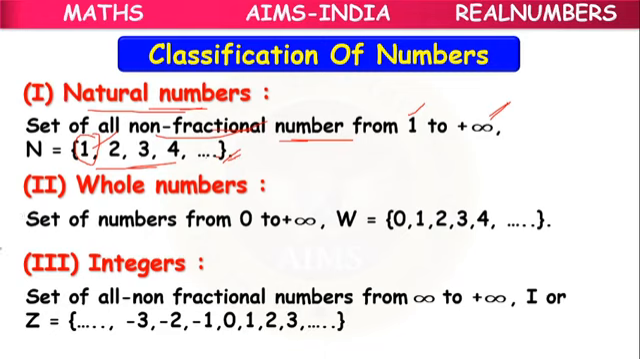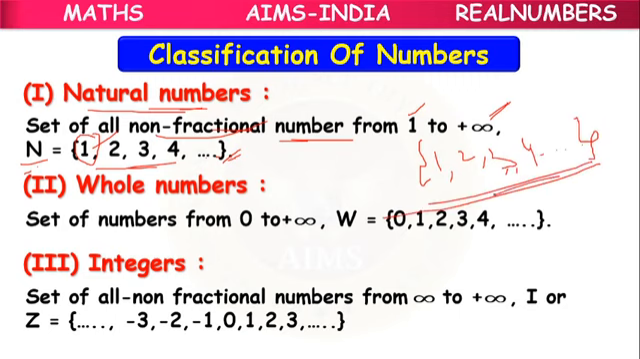The set of natural numbers is denoted by the symbol N. In the flower brackets we will write 1, 2, 3, 4 like this. These are all considered as elements. This representation is considered as the natural number set.